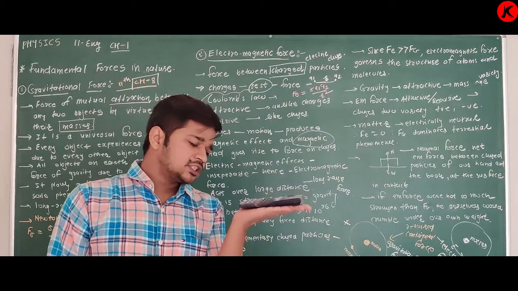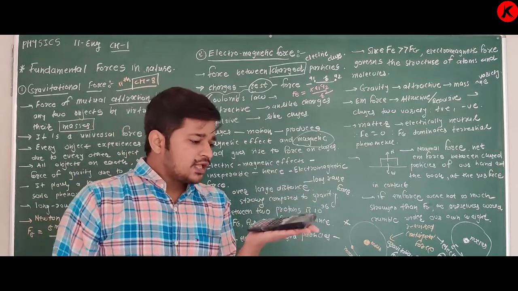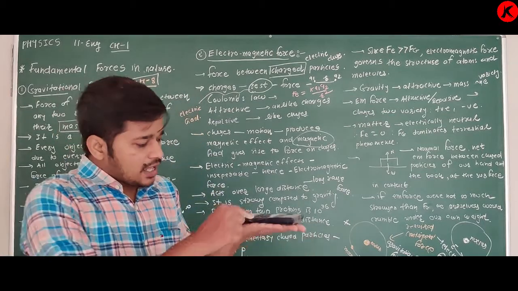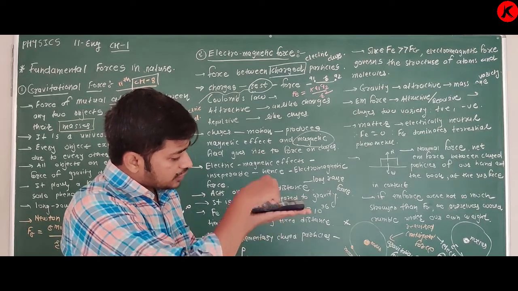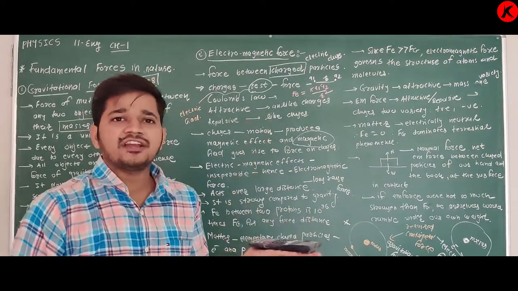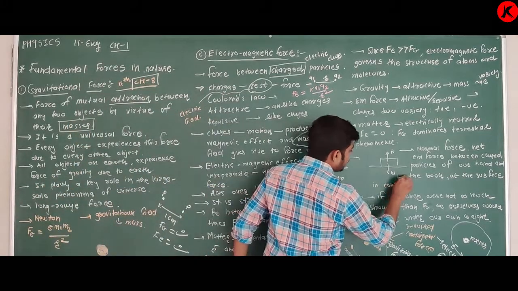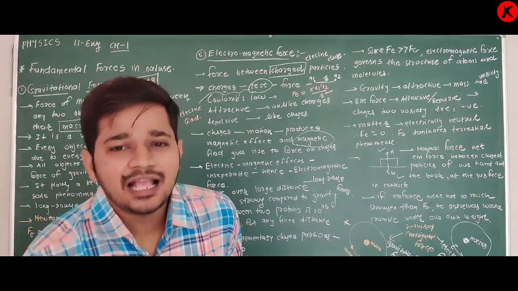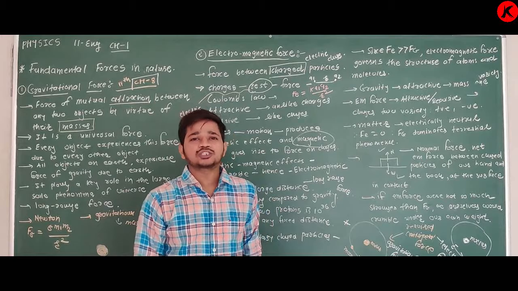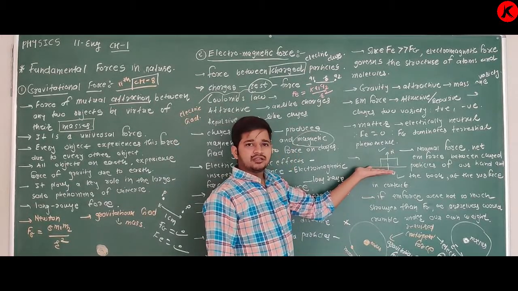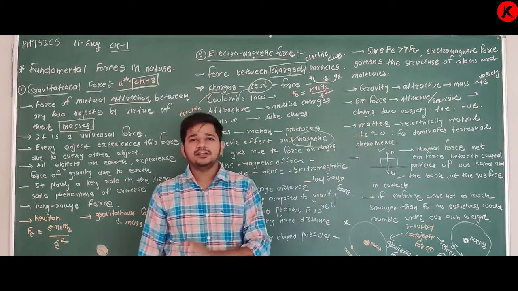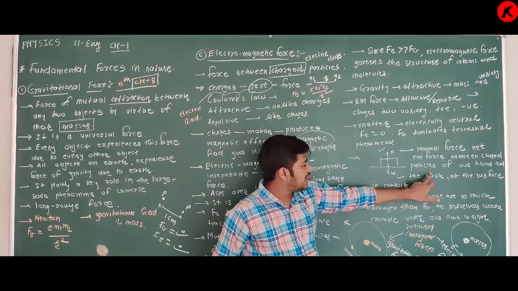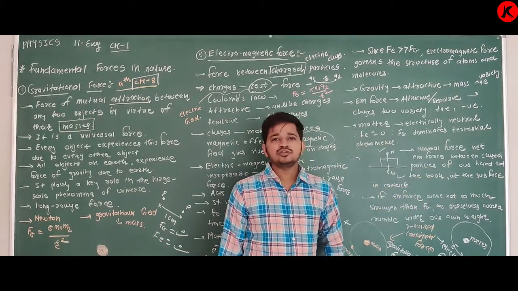But this book is stationary, and stationary means the resultant force becomes zero. Due to the book, a force acts on the hand, and due to the hand, a force acts on the book in the upward direction. That is nothing but the normal force. Yes, you know this: the weight, and the normal force. This normal force is nothing but the electromagnetic force between the charged particles of the book and the hand at the surface in contact.